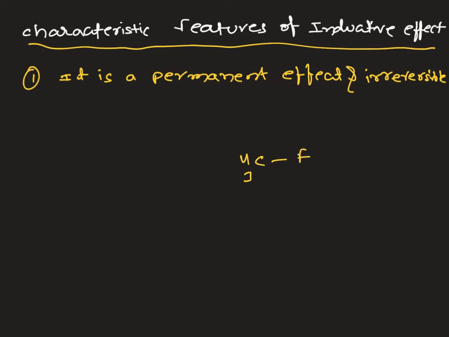Here fluorine is a minus I group; it will pull the bonded pair of electrons towards the fluorine side due to its greater electronegativity. It gets a partial negative charge, the methyl gets a partial positive charge, and this polarity will be permanent. In some cases we cannot see a permanent effect; in coming classes we will see where there are permanent and temporary effects.